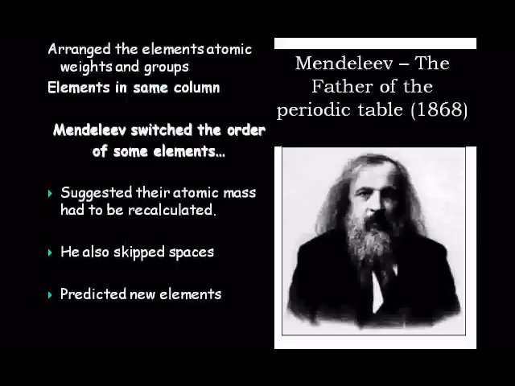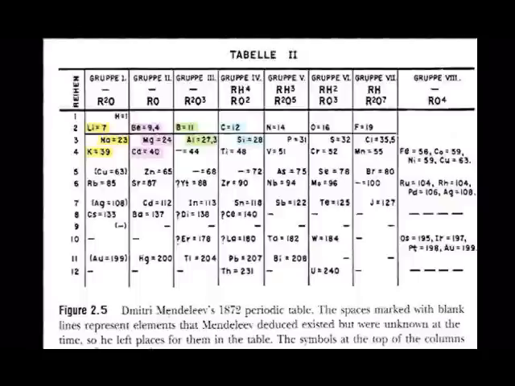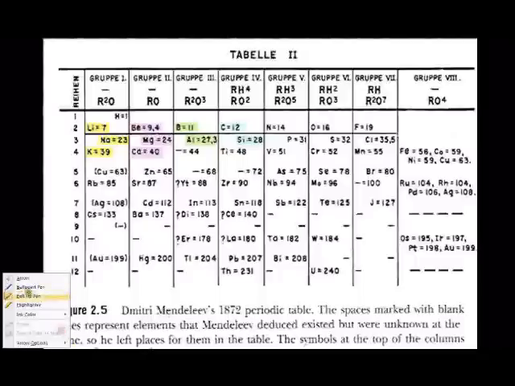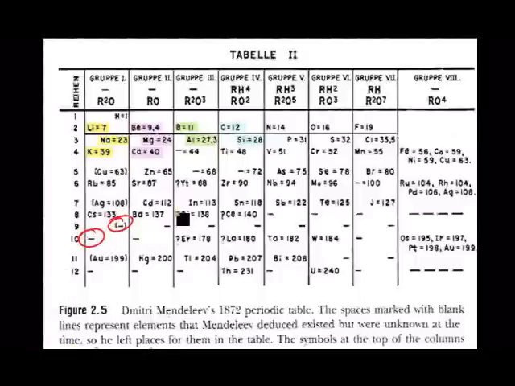So when we look at Mendeleev's periodic table, these spaces were elements that had not yet been discovered. And Mendeleev allowed those spaces to exist because as new elements were discovered, they would be able to be plugged into those open spots.